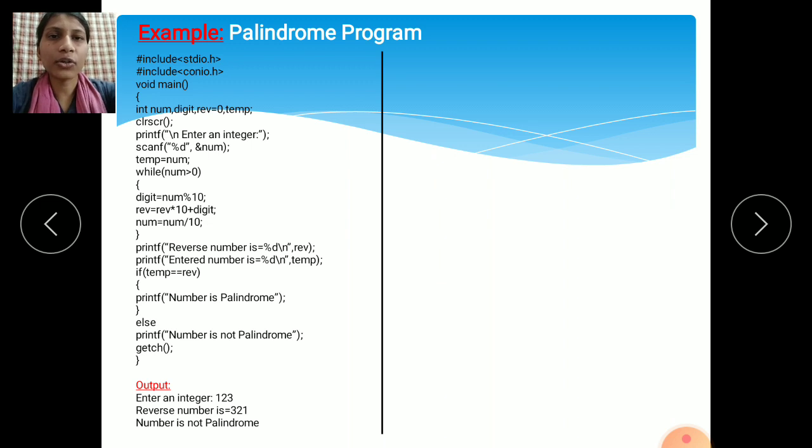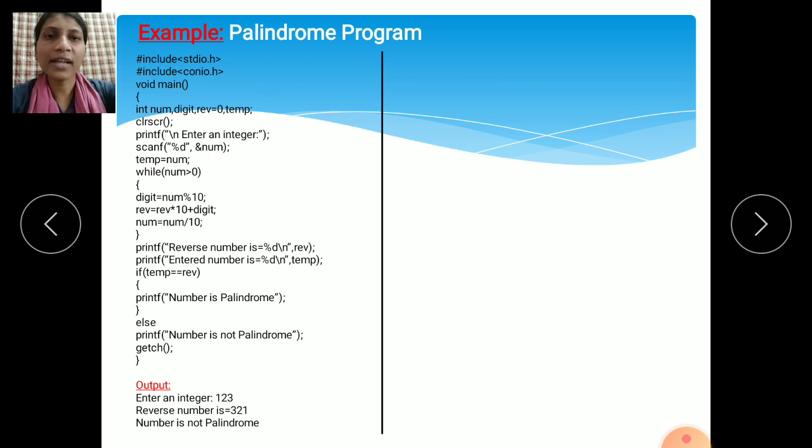See here, #include <stdio.h>, <conio.h>, write down the two header files, then void main. This is the execution of a C program, it starts from the main function. Then int num, digit, reverse = 0, temp. So initially we declared the reverse value as 0.